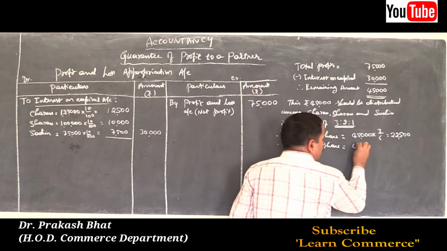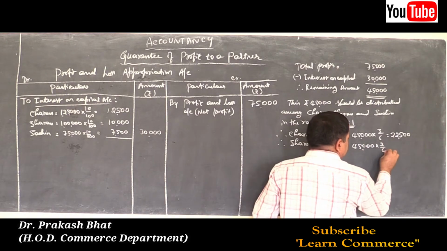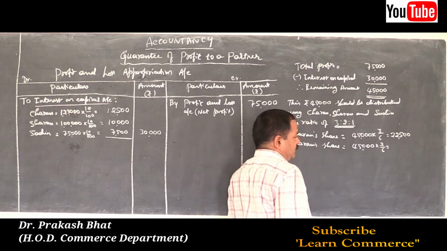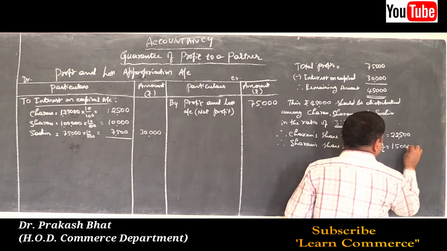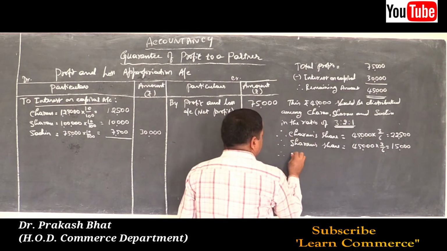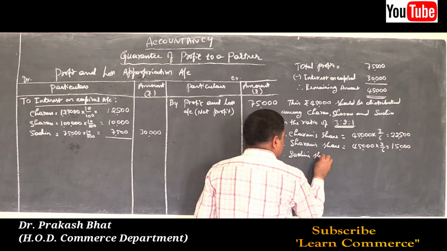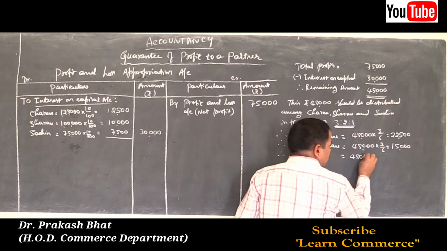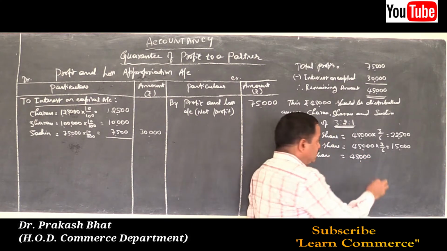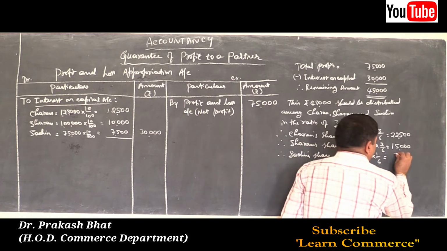Therefore, Sharan's share is equal to 45,000 into 2 by 6, which is equal to 15,000, and therefore Sachin's share, the new partner, is equal to 45,000 into 1 by 6, which is equal to how much? 7,500. So the total will be 45,000.